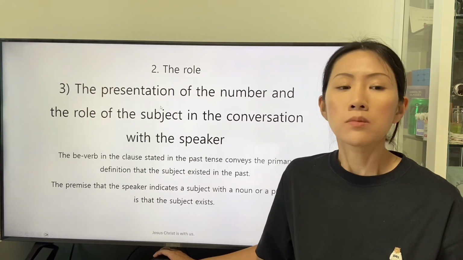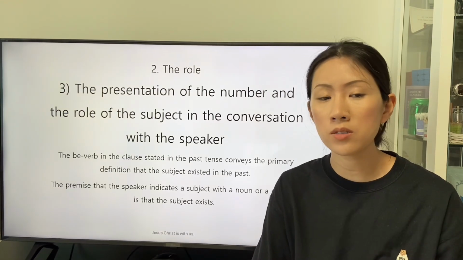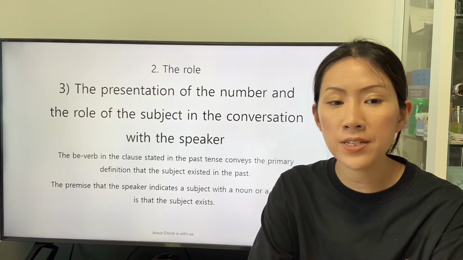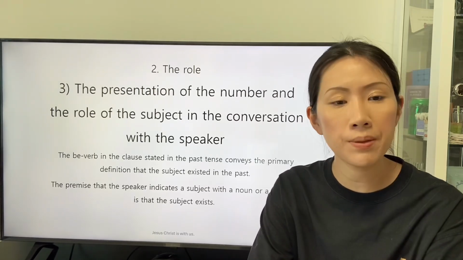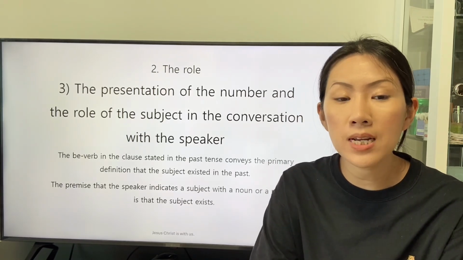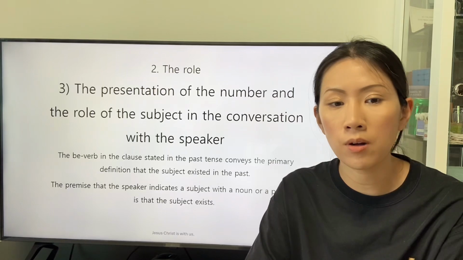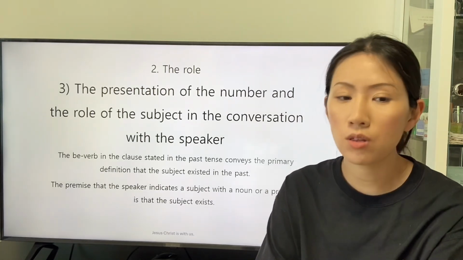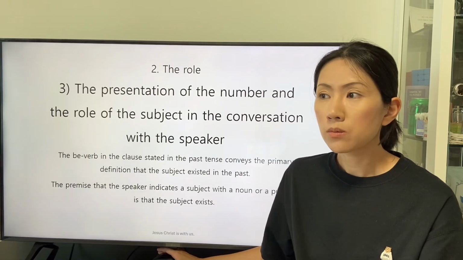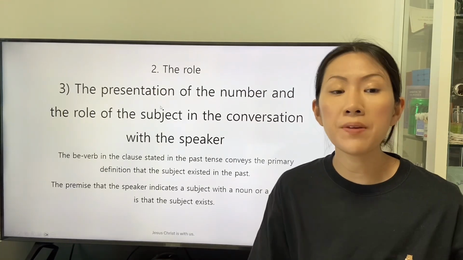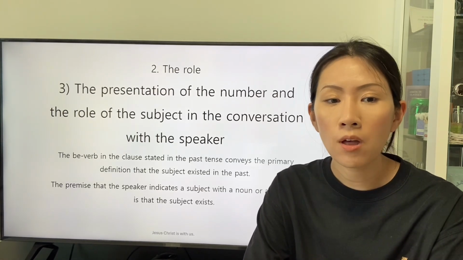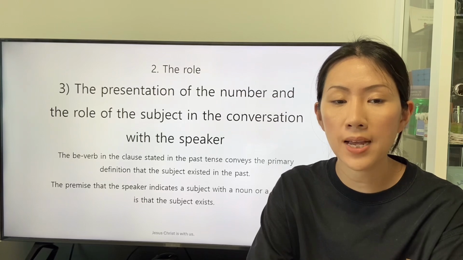We can understand that the speaker does not reveal the information about the subject with the form of the general verb applied in a clause stated in the past tense because the information about the subject is valid in the present when the conversation between the speaker and the listeners happens. The be verb in the clause stated in the past tense conveys the primary definition that the subject existed in